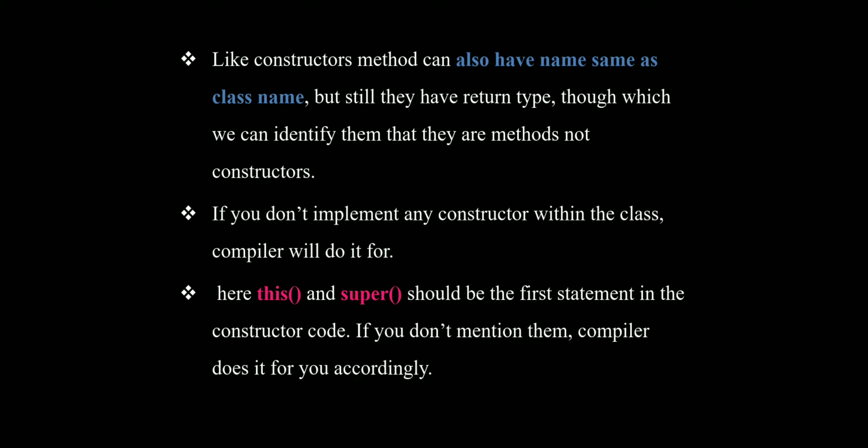And the next point is, a method can also have any name, even the same as the class name, but it still has a return type through which we can identify that they are methods, not constructors. Constructors have no return type, but methods have a return type. This is the difference between constructors and methods.